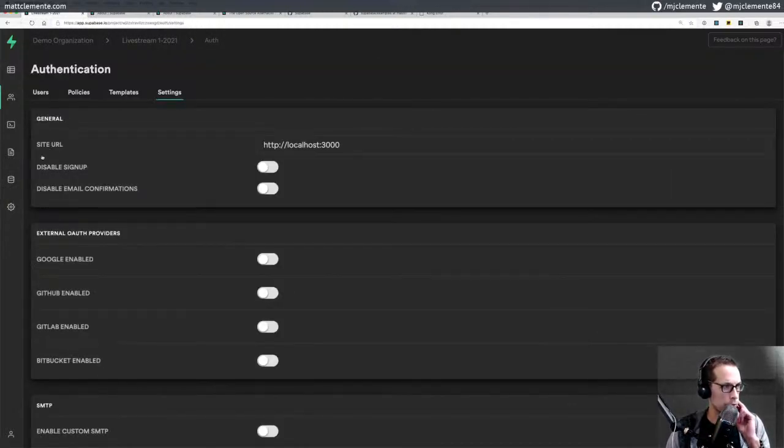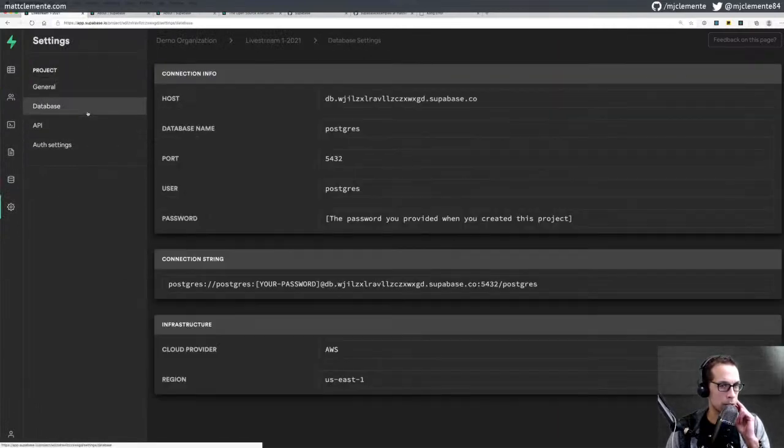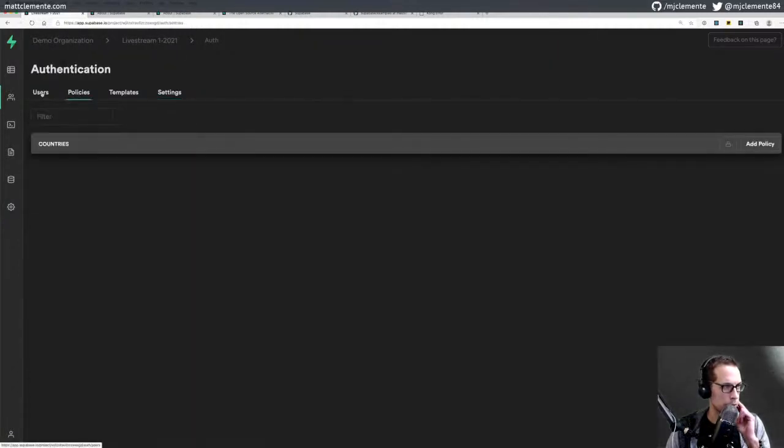Alright, jump back to settings. Auth, was that in auth settings? No. Settings, API. Nope, not where we were. Database. Also not where we were. Policies. Ah. I mean, I should probably actually just dive into the docs here, but I'm not sure what I did by locking countries like that.